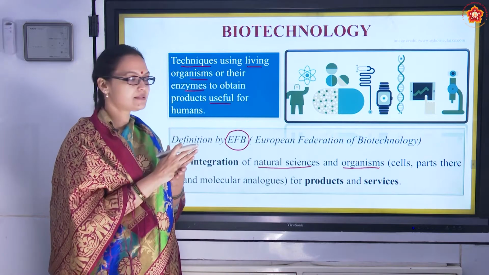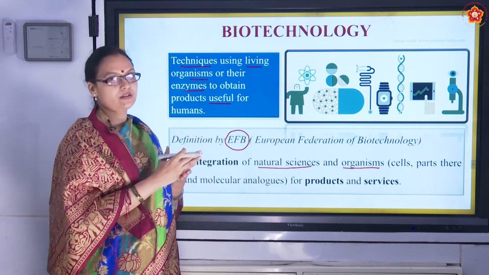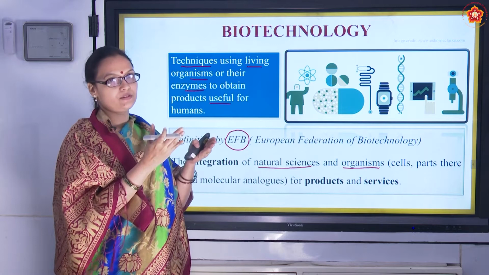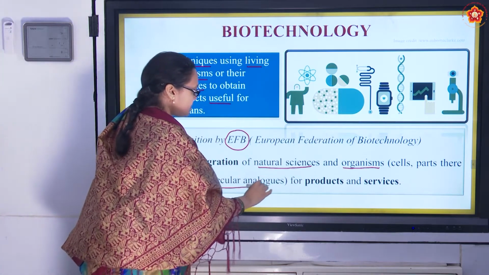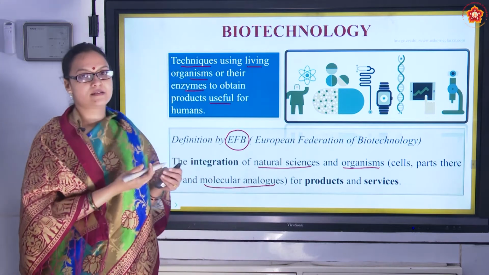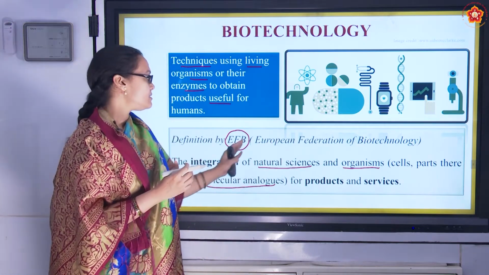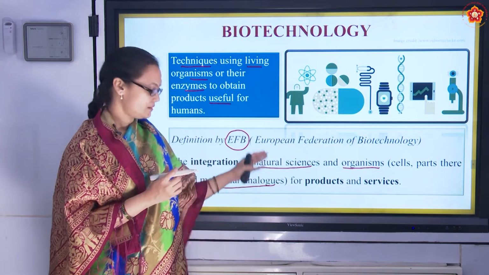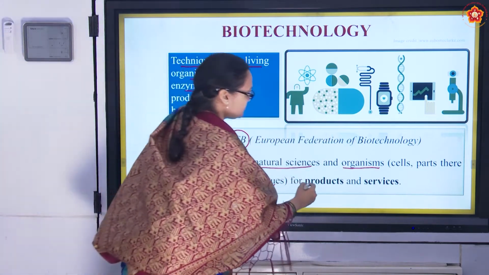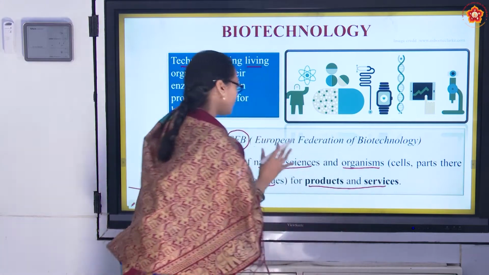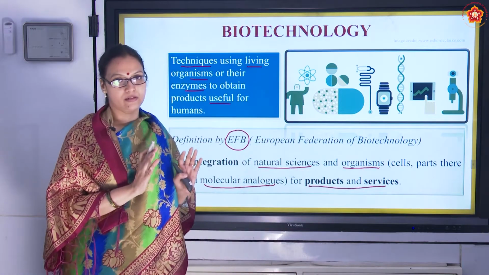Either cells of the organisms, other parts of the organisms, some part of the organism, or their molecular analogues. What are molecular analogues? They are either DNA or RNA. So this integration is done so that we get products and services that are useful to us. So this is the proper definition of biotechnology.